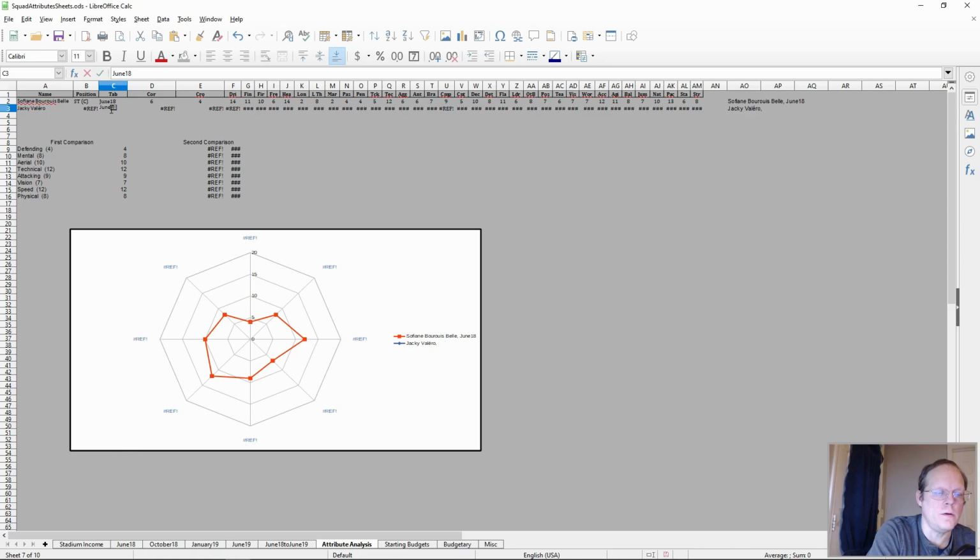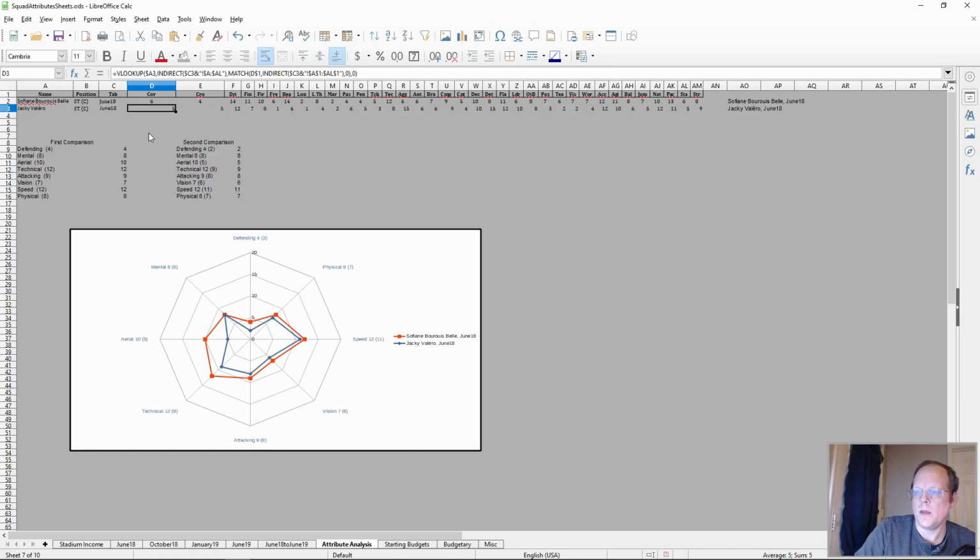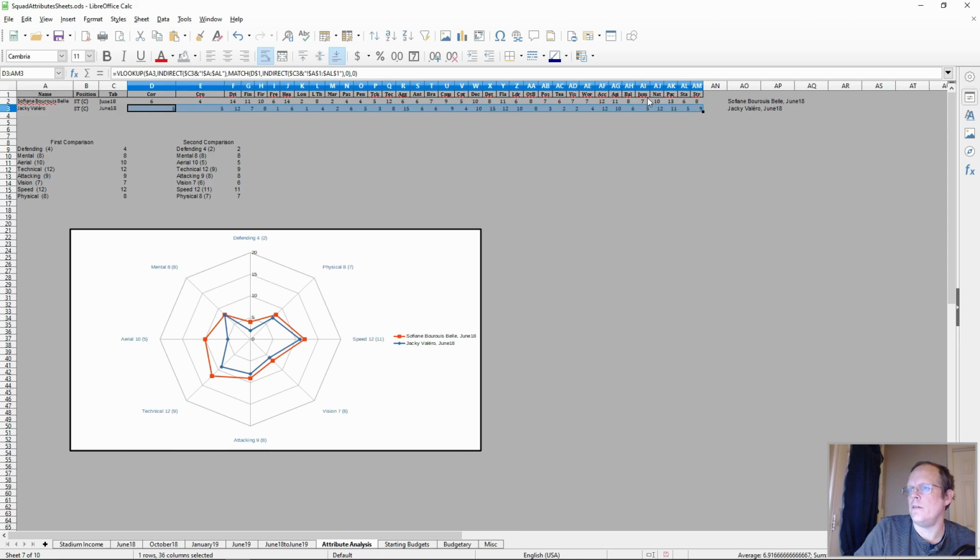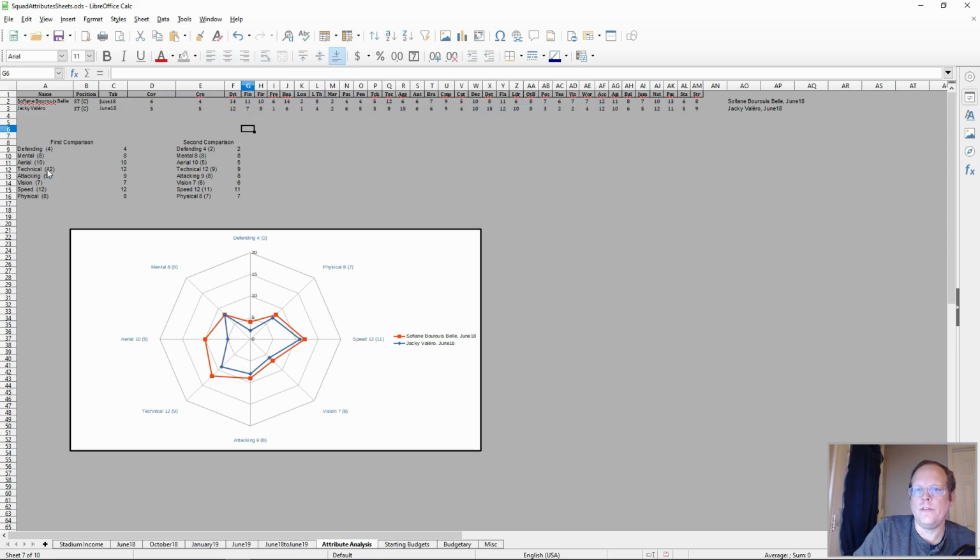If I go here and I'll also type in June of 18 for Jackie Valero, he populates as well. And there are two analysis populates. The legend populates with the name and the month of the attribute analysis. And let me center this stuff here. This information is taken off the SI form. This is a couple of posters' best guess as to how the attribute analysis is calculated. I think it's pretty accurate.